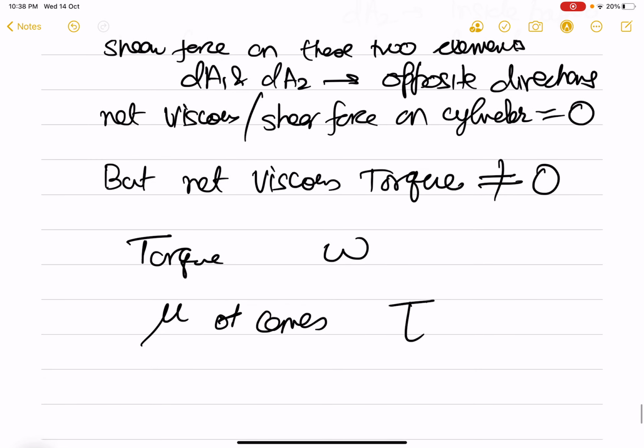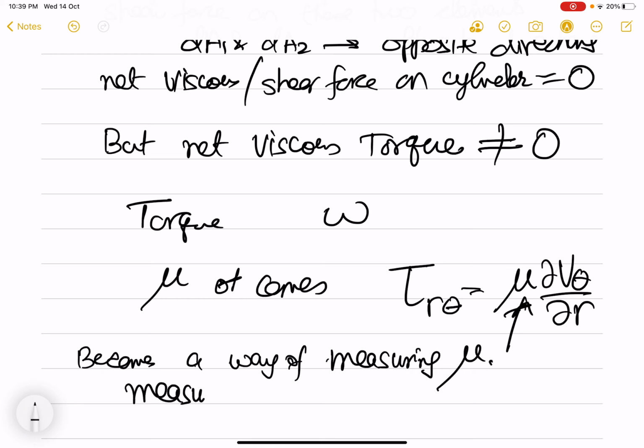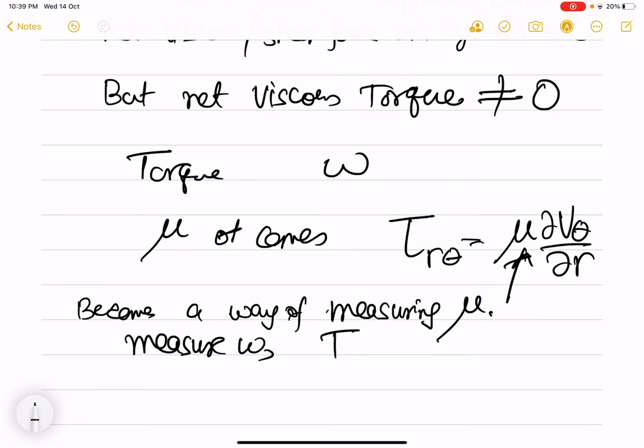So the shear stress which we talk of is tau r theta, and this will be equal to mu times dv theta by dr, and therefore mu comes in this picture. So this becomes a way of measuring mu. You measure omega and you measure the torque T, and then using the relation which you will get, you can find mu. And such a device is called a viscometer.